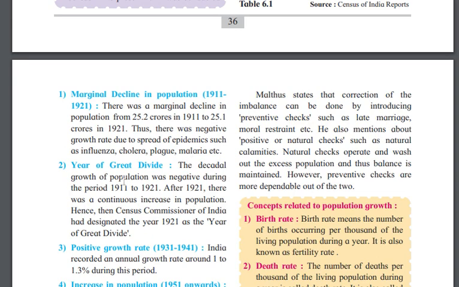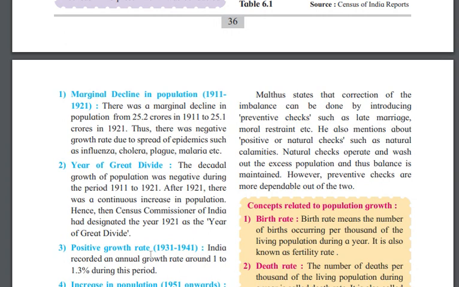And the second trend is the year of the Great Divide. Okay, there is a great divide, which means a great division. The decadal growth of population was negative during the period 1911 to 1921, and after 1921 there was a continuous increase. Hence, the Census Commissioner of India designated the year 1921 as the Year of the Great Divide.